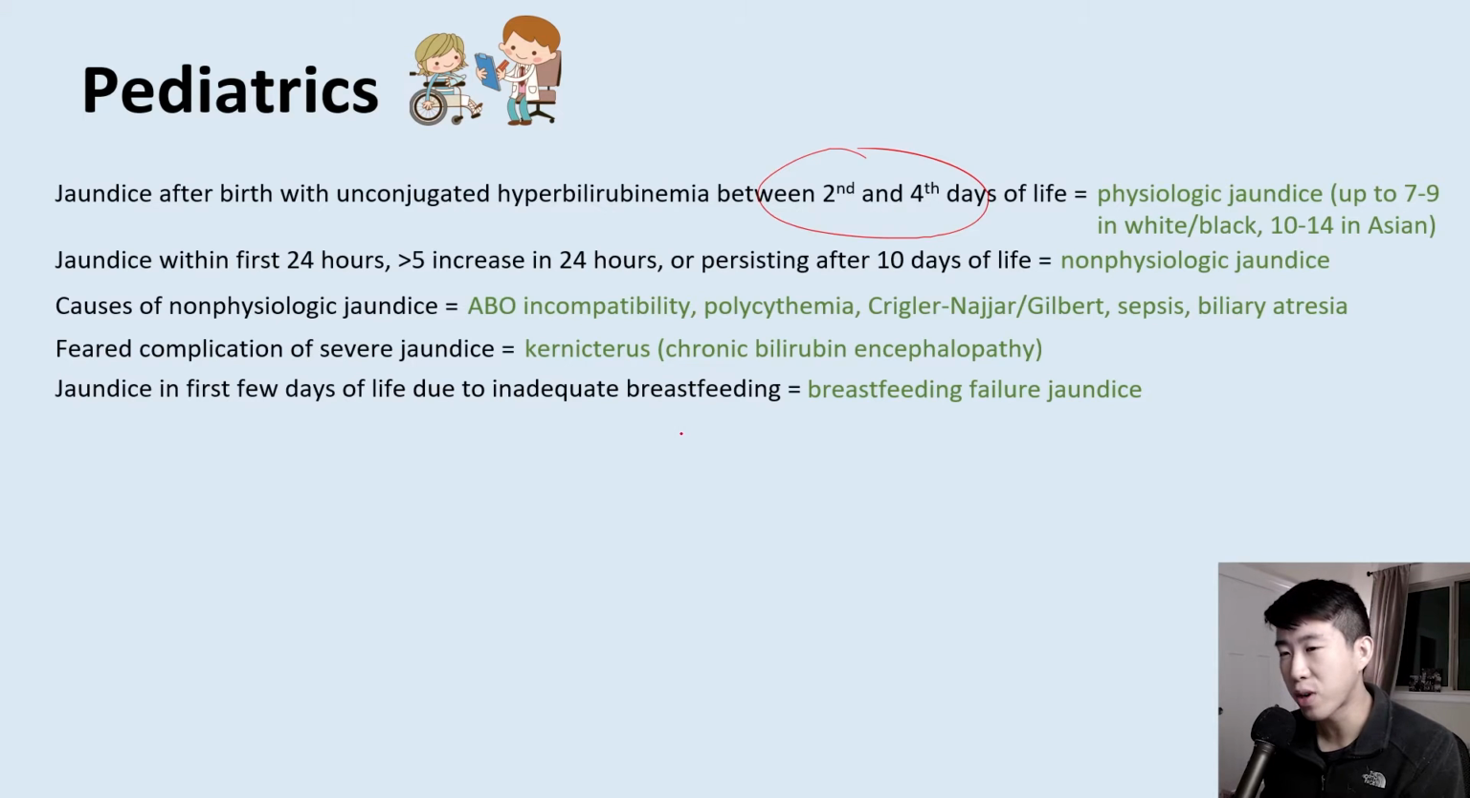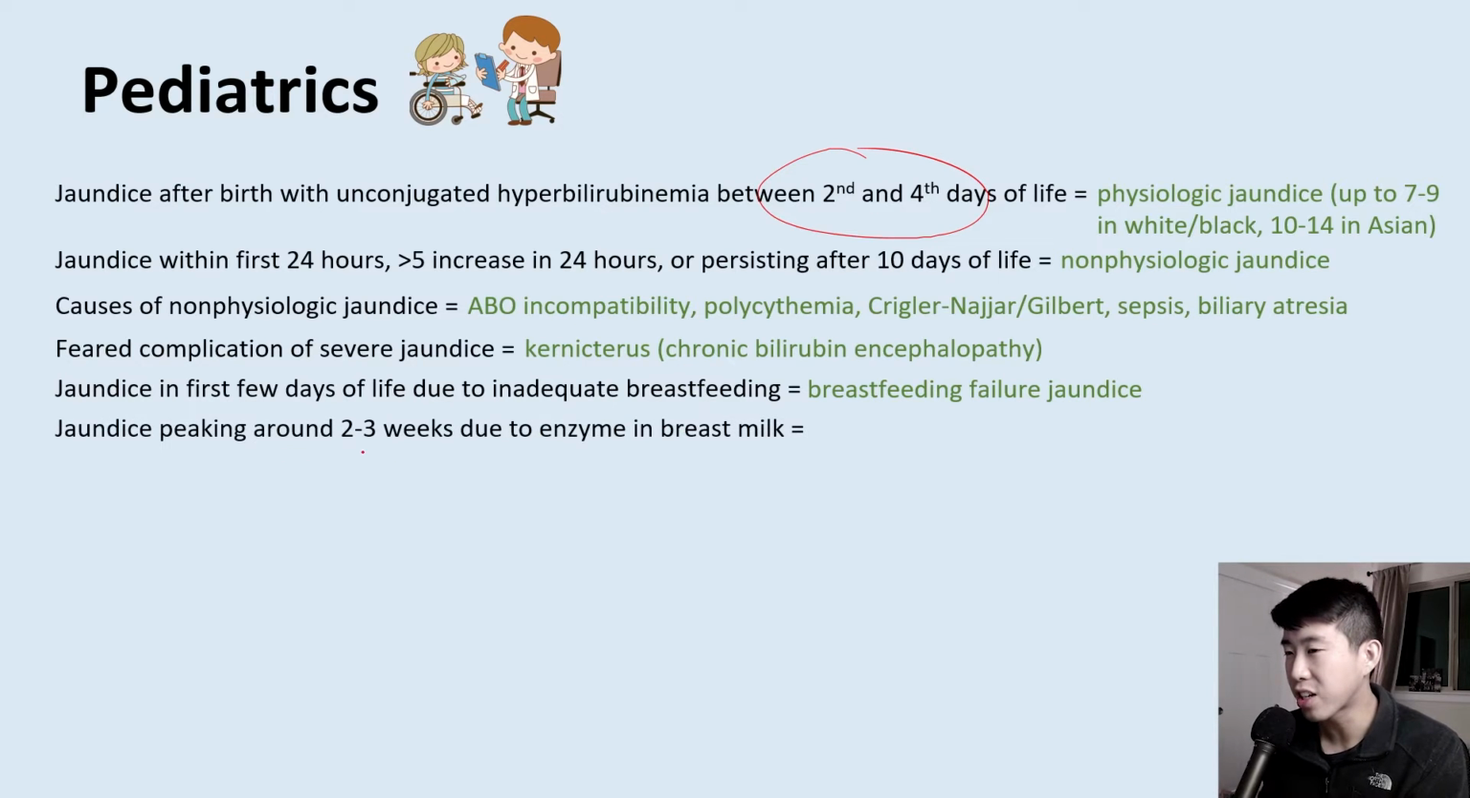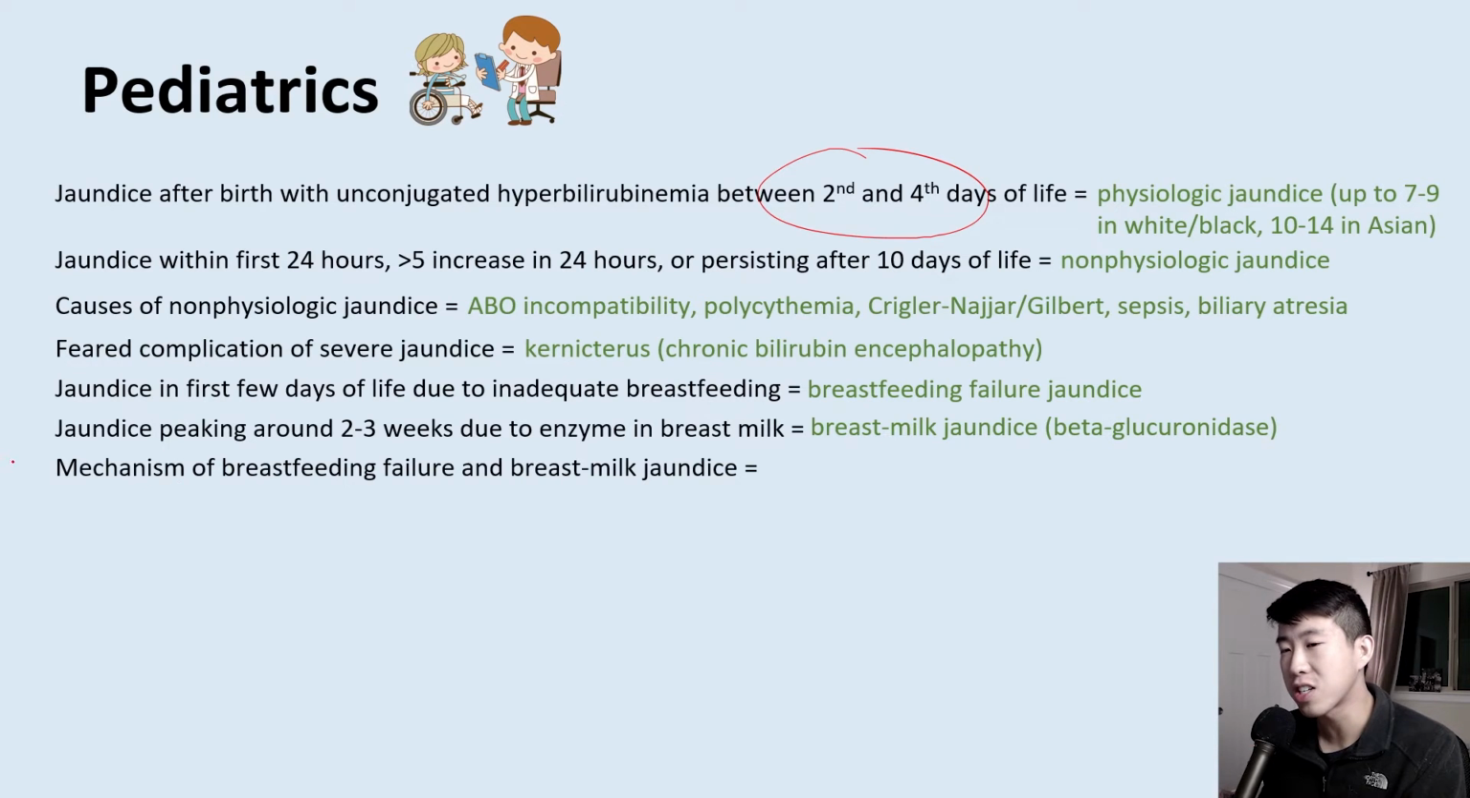And this is to be differentiated from jaundice that occurs around 2 to 3 weeks, which is due to an enzyme that is present in breast milk and actually increases the amount of bilirubin that's absorbed in the GI tract. And that's going to be called breast milk jaundice. And this is due to the beta-glucuronidase enzyme. And the mechanism that you're going to see on your UWorld test and shelf exams is that it's going to be increased enterohepatic circulation of bilirubin.